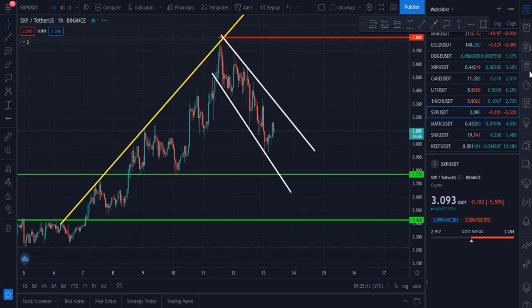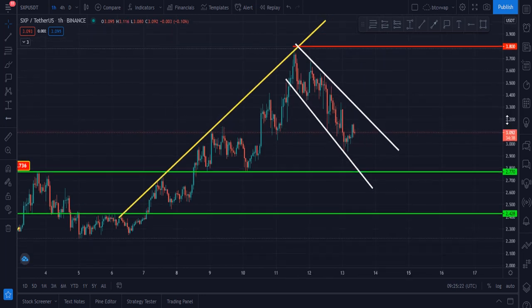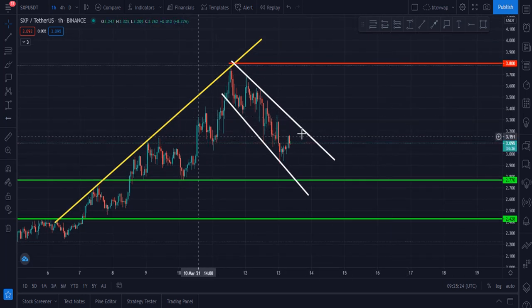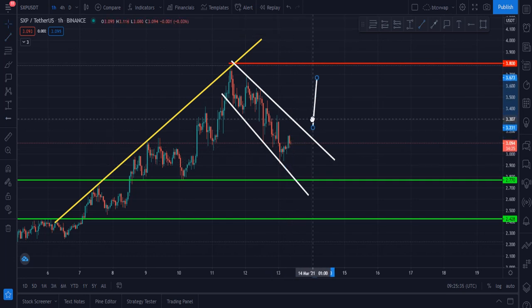My next coin is SXP. It was rejected from this zone, $3.80, and now it is in this falling wedge. Let me tell you my next target for this. Once it closes a 4 hourly candle above this zone, $3.16, this will be the indication that it will go to hit our next target, otherwise price will go down.